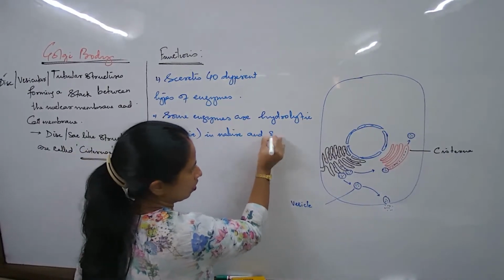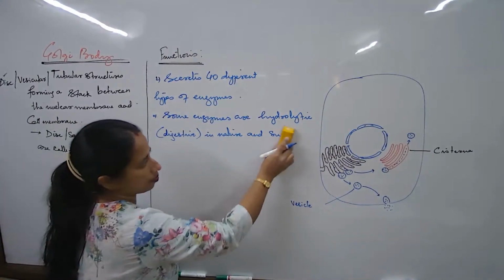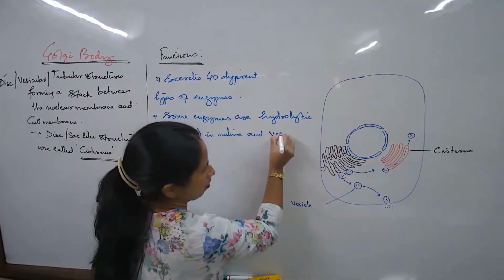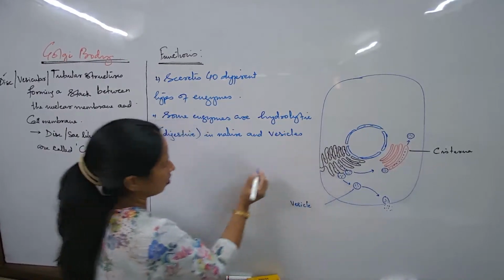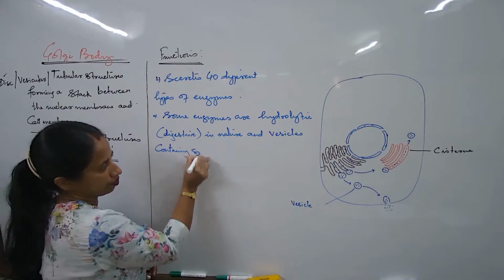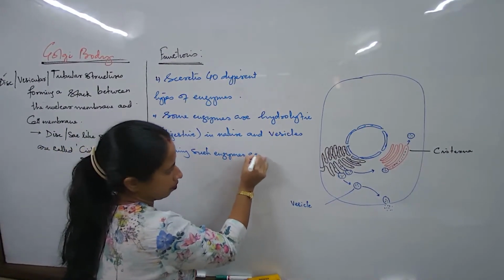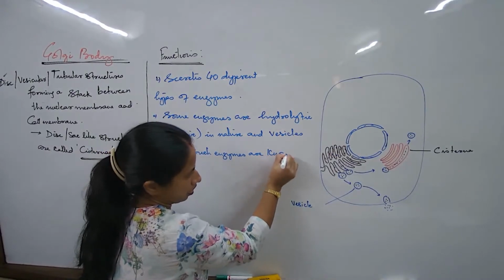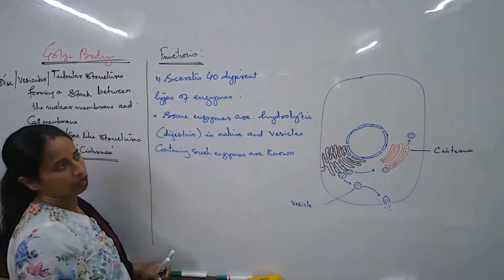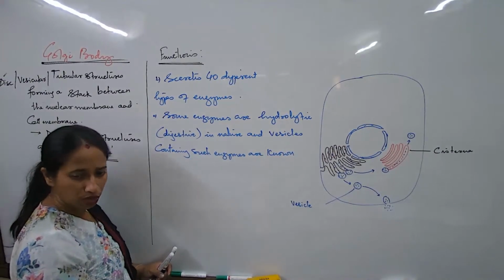Vesicles containing such enzymes are known as vesicles. What's the last word in the first line?